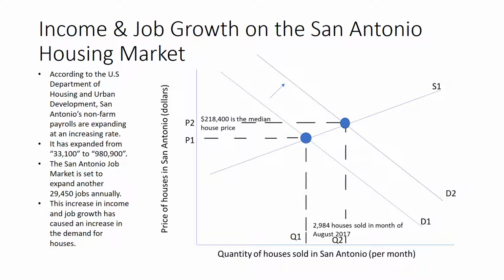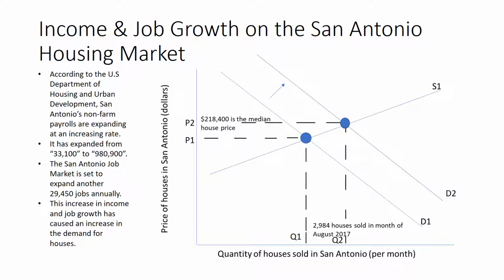Here is a graph notating the income and job growth of the San Antonio housing market. According to the U.S. Department of Housing and Urban Development, San Antonio's non-farm payrolls are expanding at an increasing rate. It has expanded from around 33,100 to 980,900 and is set to expand even more. Due to this increased job growth and increased income, we see that there is a distinct increase in the demand, notated from D1 to D2.